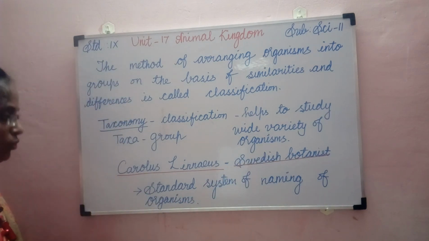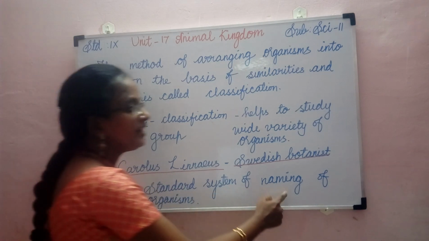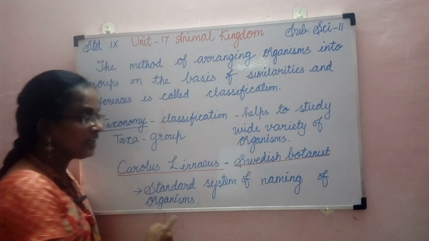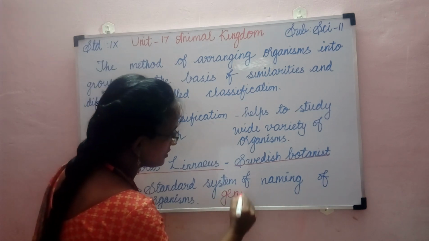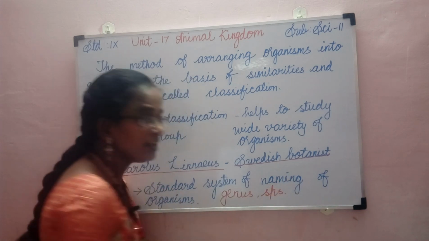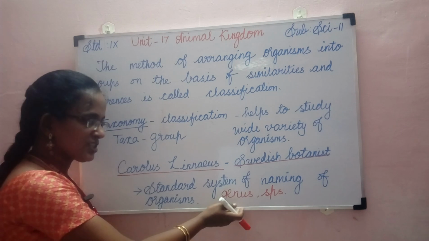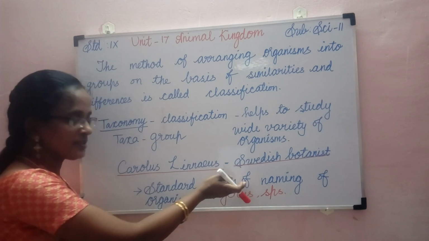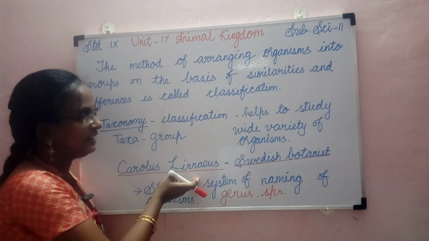He also introduced the standard system of naming organisms in terms of genus and species. In your previous class, you might have learnt about the genus name and the species name. This system of naming organisms was introduced by Carolus Linnaeus.